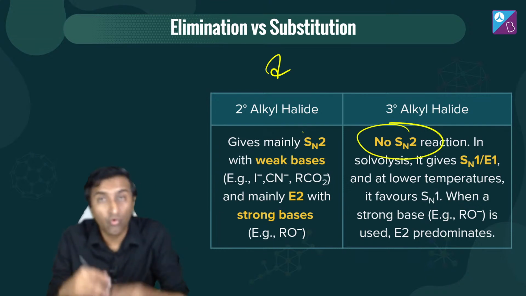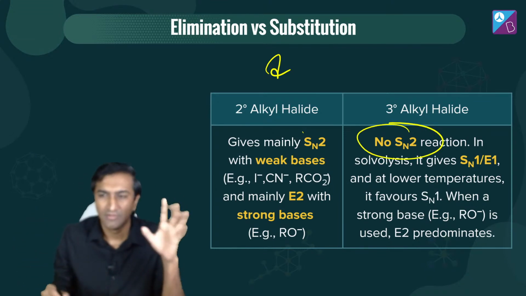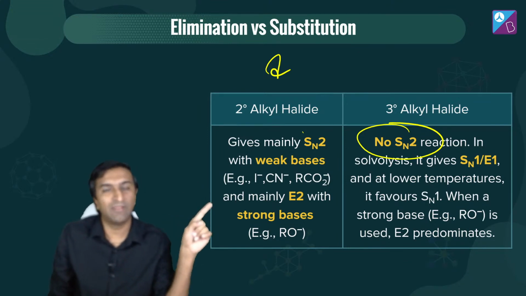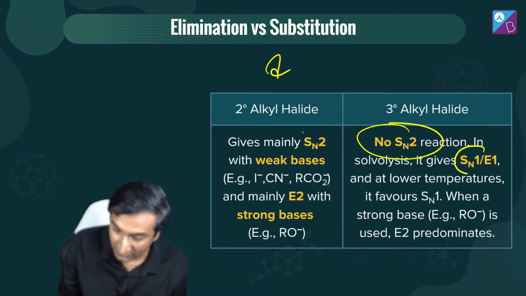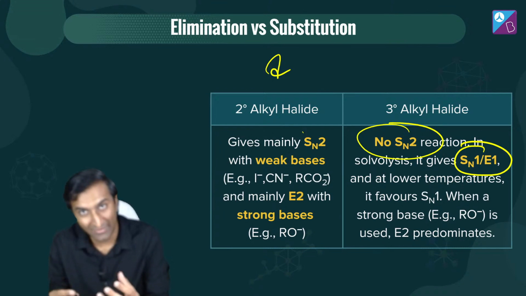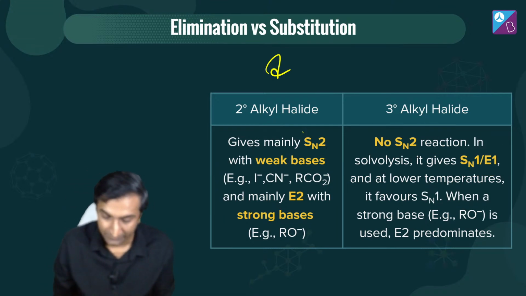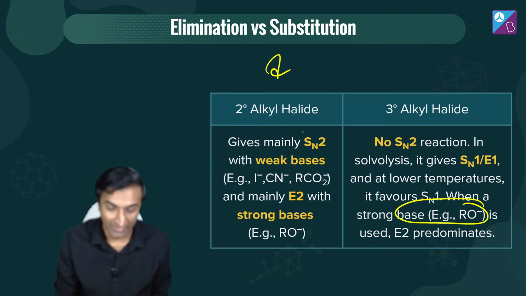Tertiary, SN2 होता ही नहीं है. SN2 is that spoil sport, बहुत ही नवाबी है. It will do primary but will not do tertiary, तो छुएगा ही नहीं SN2. So there's a competition between SN1 and E1. Lower temperature पे करेगा तुम्हारा SN1, higher temperature पे करेगा E1. ठीक है. Strong base, E2. Okay. This was a summary.